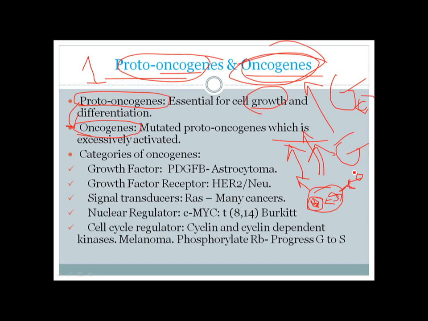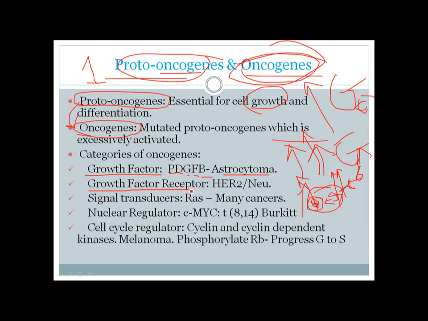Okay, so we can actually have mutation in any part of this system. We can have an increased amount of growth factor or abnormal growth factor, an abnormal growth factor receptor, an abnormal signal transduction pathway, or an abnormal nuclear factor. So the growth factor can be excessive, or it can abnormally activate some growth factor receptors, such as platelet-derived growth factor beta, which is associated with astrocytoma.